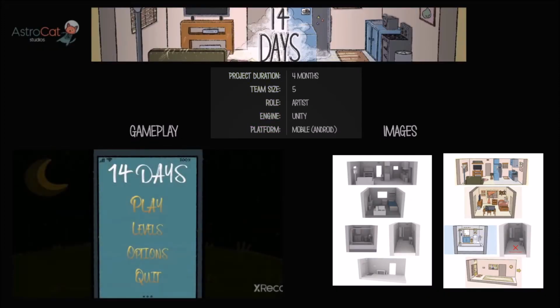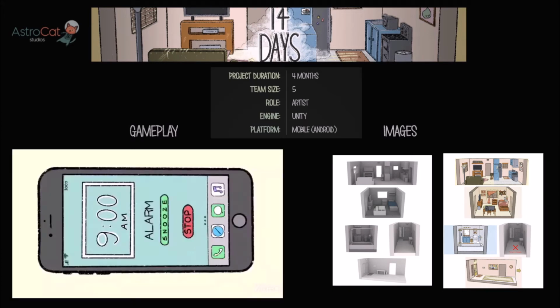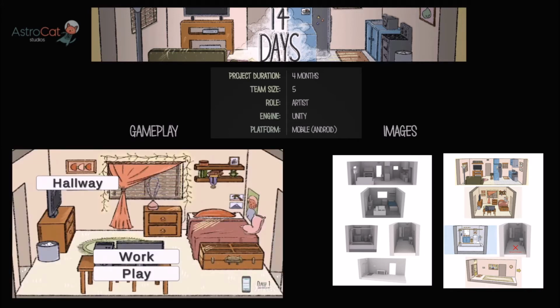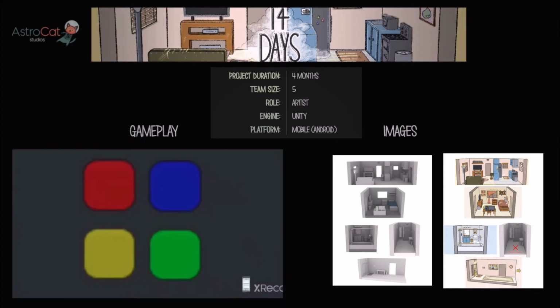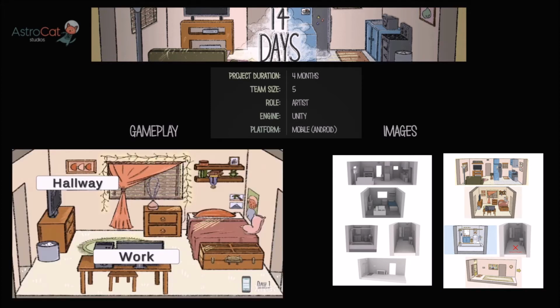This next project is 14 Days, a casual narrative mobile game developed in Unity during the fall semester of 2020 for a casual game production course. The game's story loosely follows the tasks of a person stuck in quarantine, and the aesthetics were designed to be soft and illustrative. I worked on a smaller team of 5 with only 1 other artist, and my responsibilities included both 2D and 3D design.